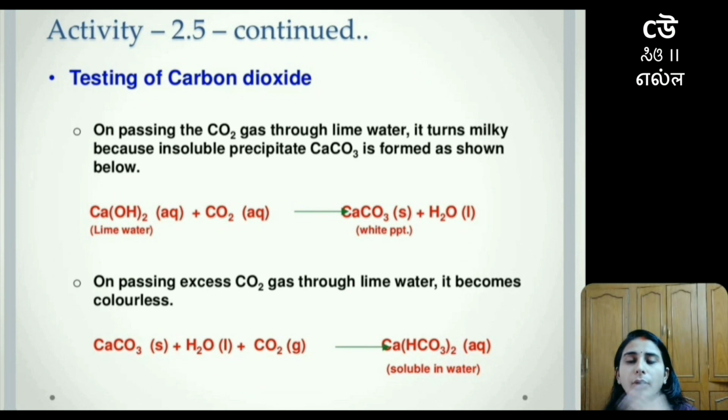An endless or excess amount of carbon dioxide gas should not be used. Here calcium carbonate combines with water and carbon dioxide gas to form calcium hydrogen carbonate, which is again soluble.